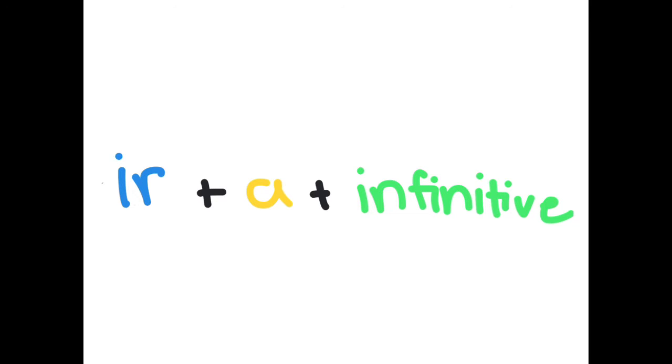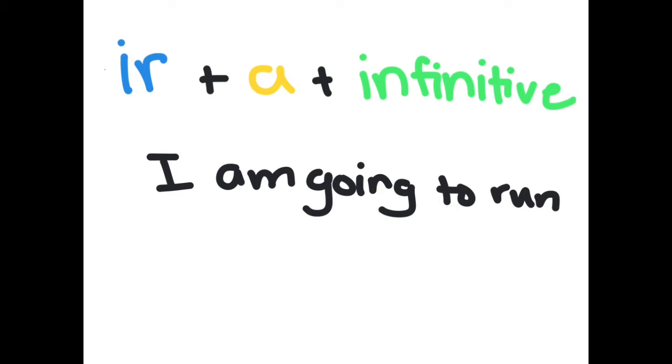So for example, if I was about to say, I am going to run, I would conjugate ir to fit the yo pronoun, me, so I. Then I would place the a, and then I'd put in the infinitive for to run. And I'll go into that example right now. Okay, so here it is, I am going to run. And I know that this is in the future because I have not run yet. I'm going to.